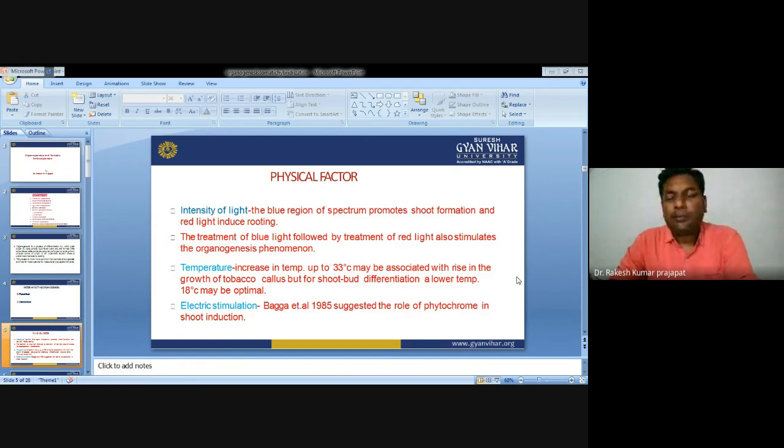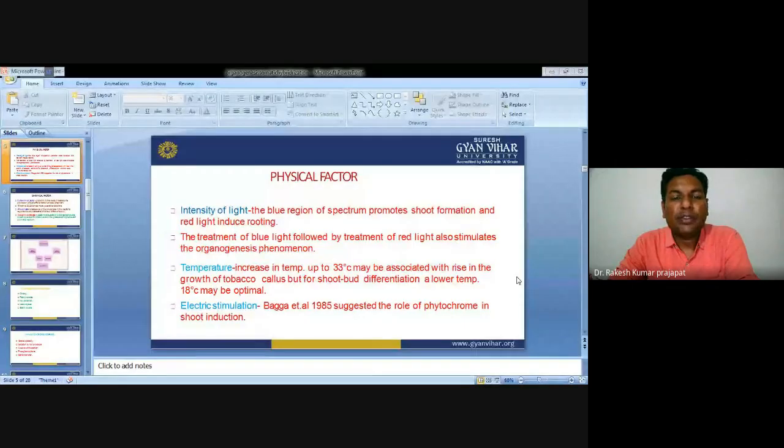Now if we talk about the physical factors, this covers the intensity of the light, temperature, electric stimulations. In light, the blue region of the spectrum promotes shoot formation, and red light induces the rooting. The treatment of blue light followed by the treatment of red light also stimulates the organogenesis phenomenon.